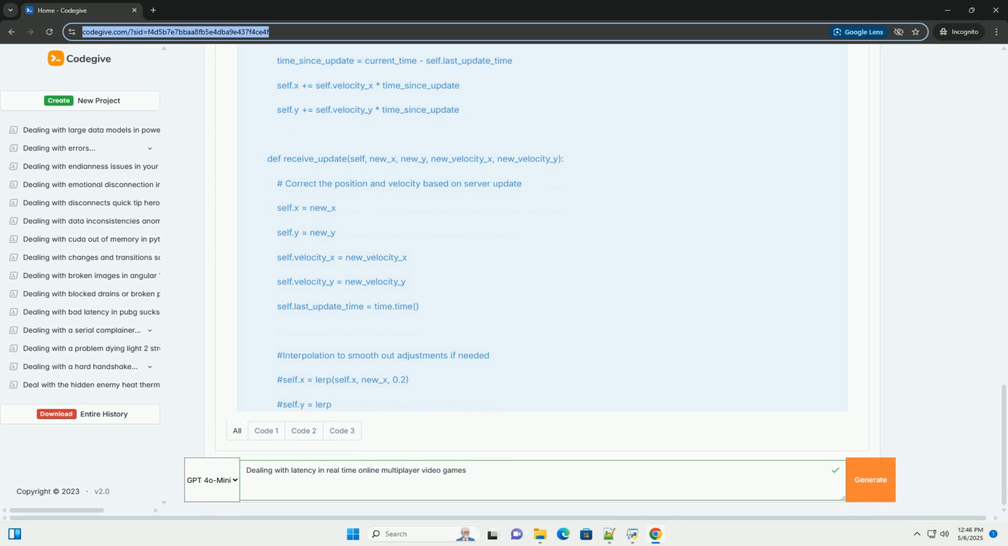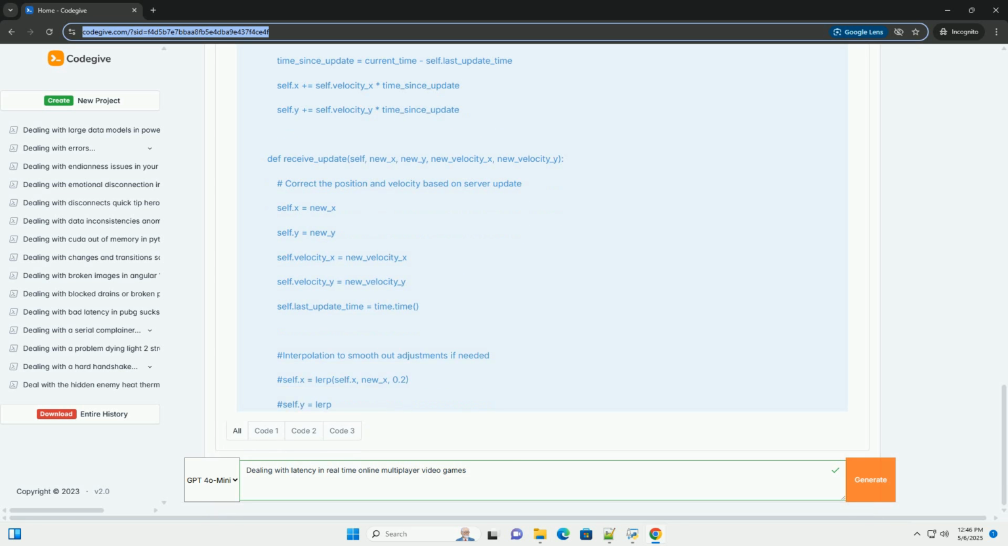7. Frame rate independence. Concept: ensure that your game logic is independent of the frame rate. Use a fixed time step for updating the game state, rather than relying on the elapsed time between frames. This ensures that the game runs consistently, regardless of the player's hardware. Example. 8. Network protocol choice, UDP versus TCP.